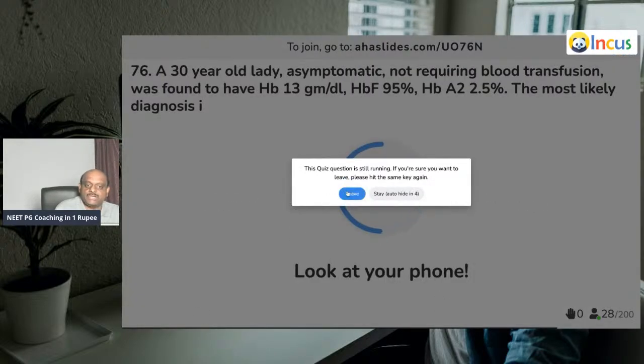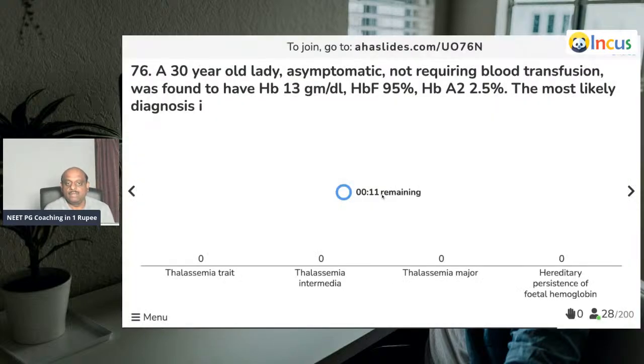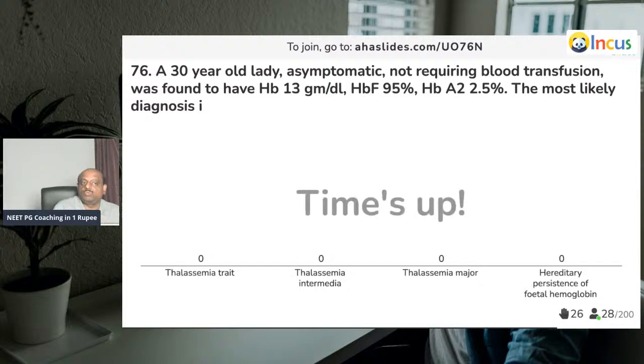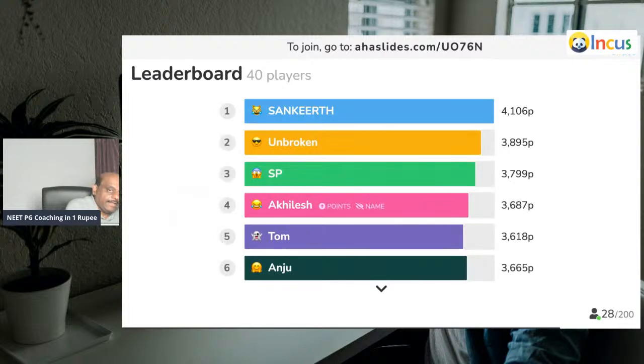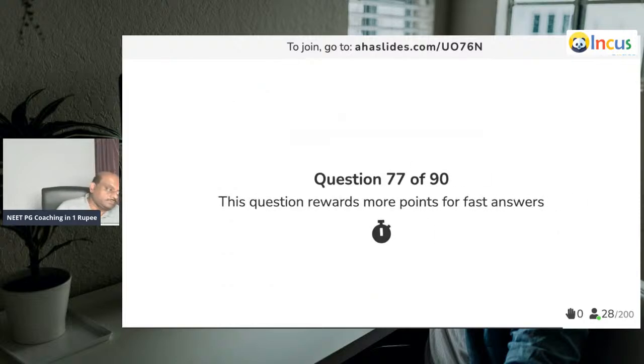So, next question, doctor. 30-year-old lady, asymptomatic, not requiring blood transfusion, was found to have HB of 13, HbF of 95, A2 is 2.5%. What is your diagnosis? Very good. It is the hereditary persistence of the fetal hemoglobin is what you need to remember.